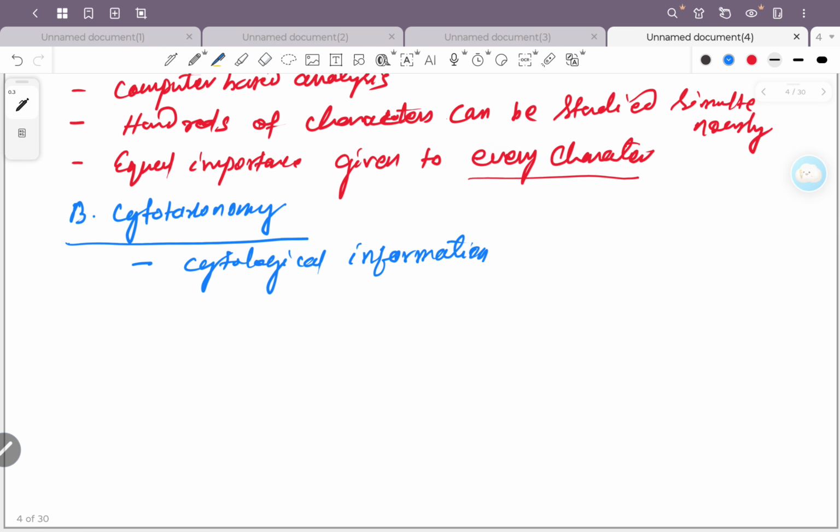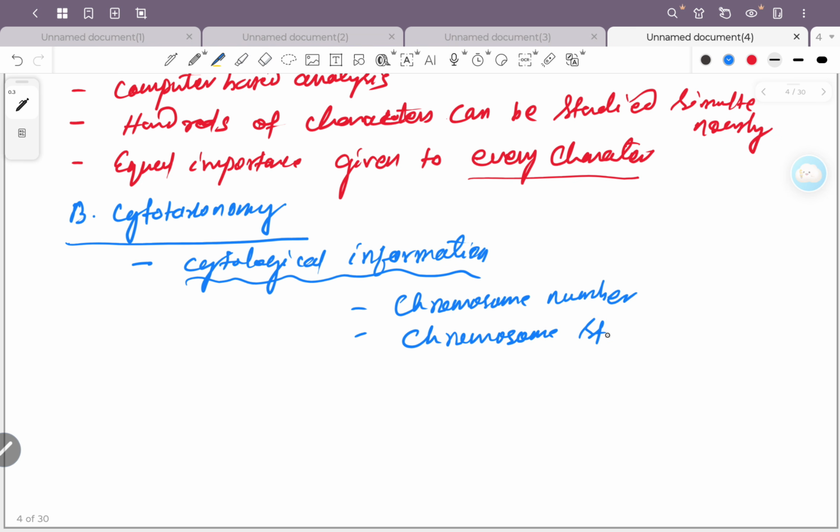So under cytological information, what are the most important characters taken? That is the chromosome number, then chromosome structure, and chromosome behavior.